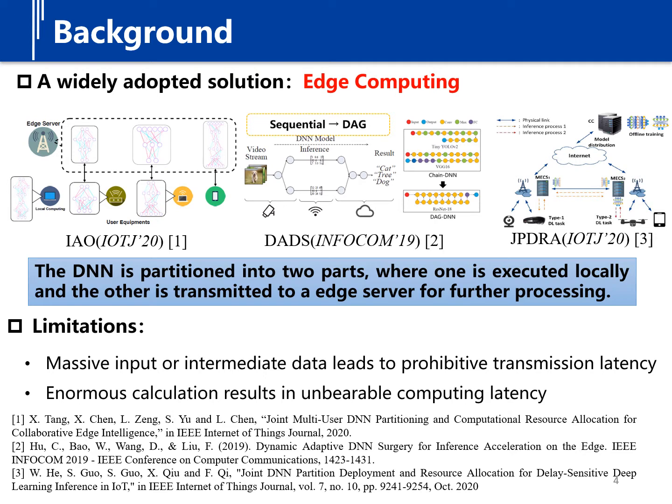However, the existing edge-based DNN processing methods still suffer from a set of limitations. First, the intensive intermediate data transferred to the edge incurs prohibitive network transmission latency. Second, unnecessary computing further imposes a heavy burden on the edge, increasing the response time.